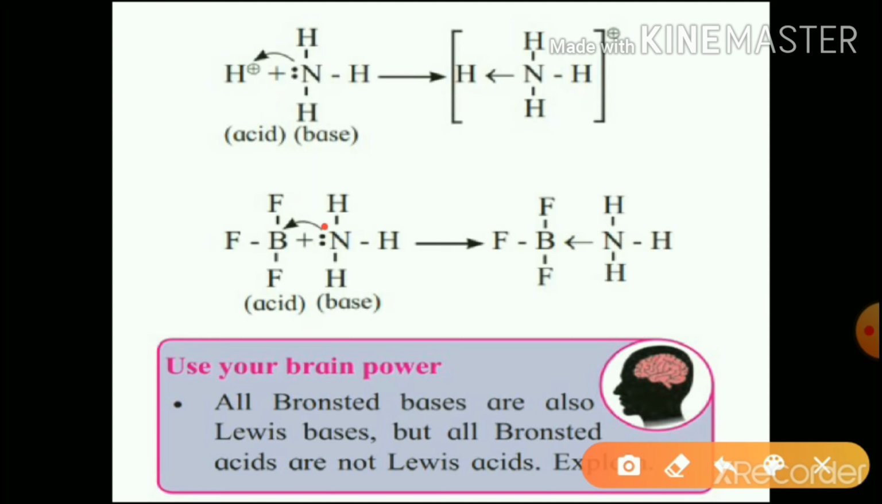It accepts the electron pair from the nitrogen. So it is an acid, Lewis acid. And nitrogen of ammonia donates the electron pair. So it is a Lewis base.